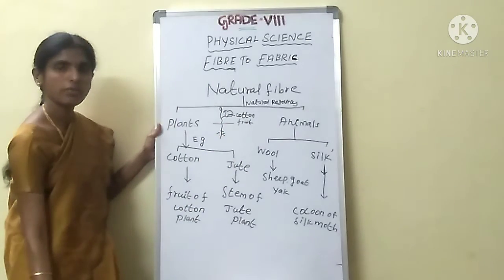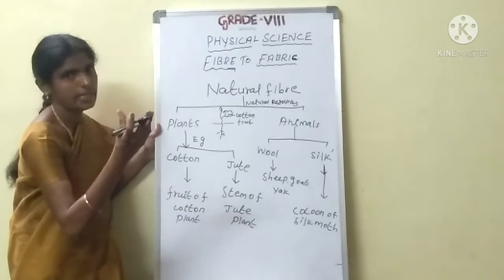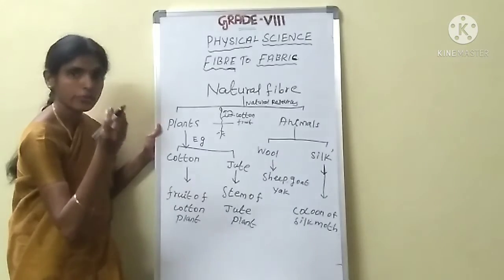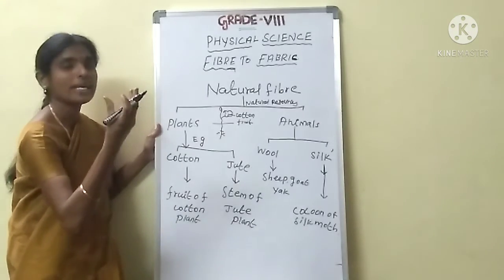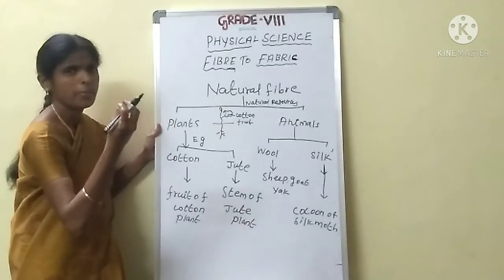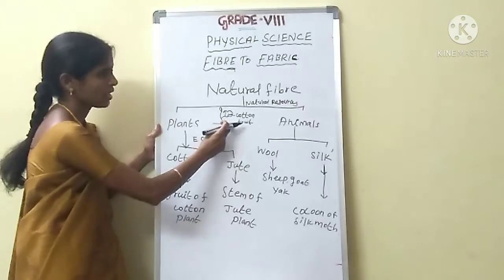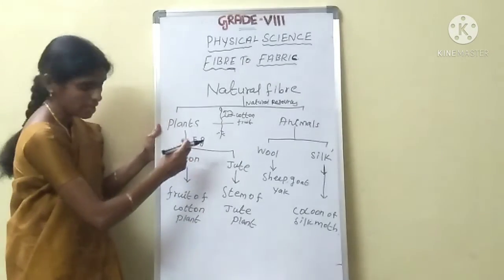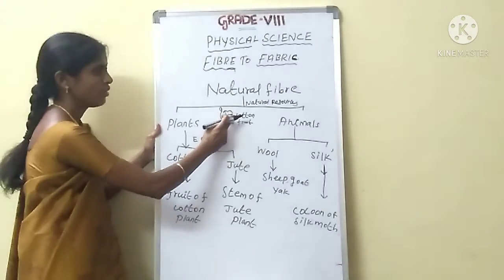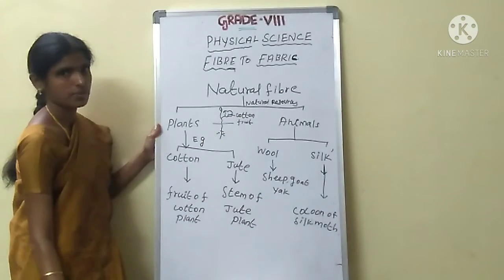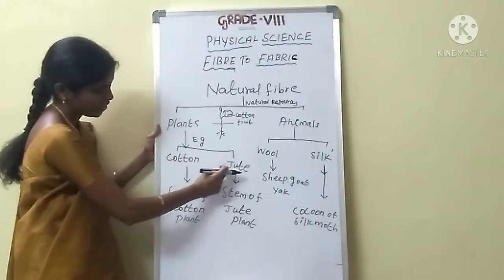Did you see the cotton fruit? It's white in color, fluffy, very soft. The cotton fruit is white in color. It has very small, thin threads. That is the cotton fiber. Cotton fiber we get from the fruit of the cotton plant. This is the fruit of the cotton plant. Next, animal fiber. Next, jute.